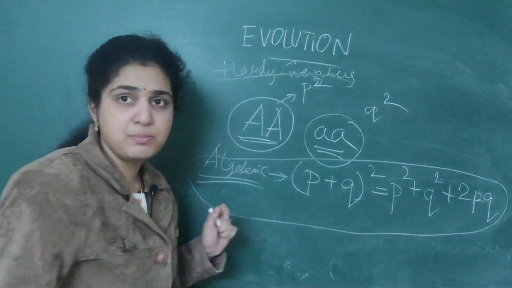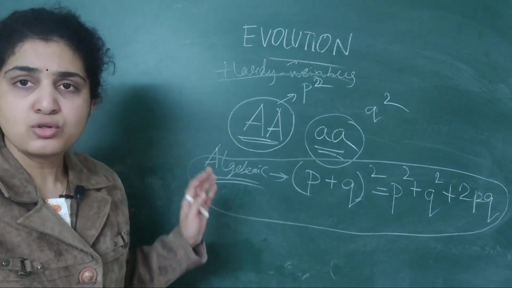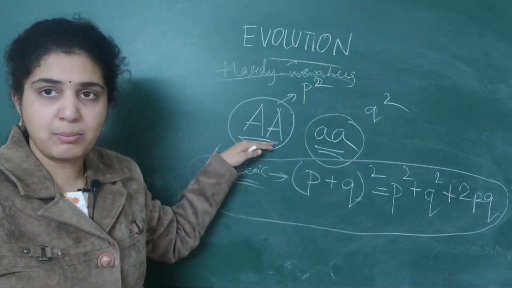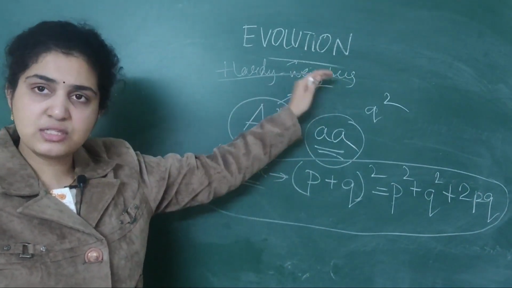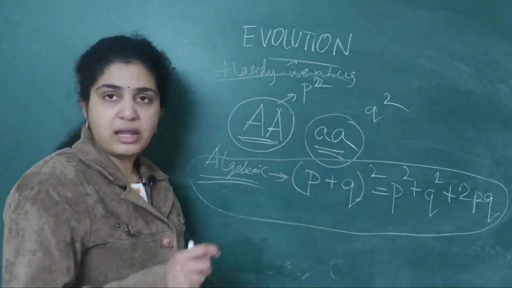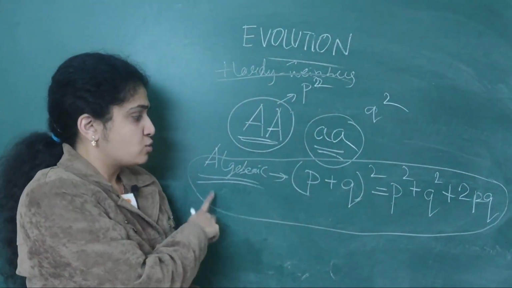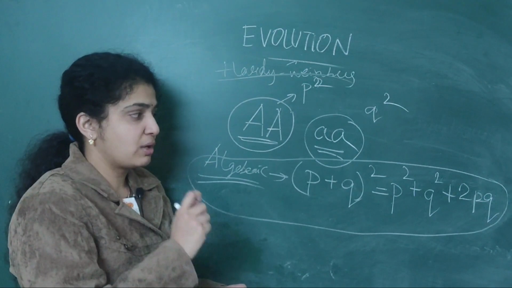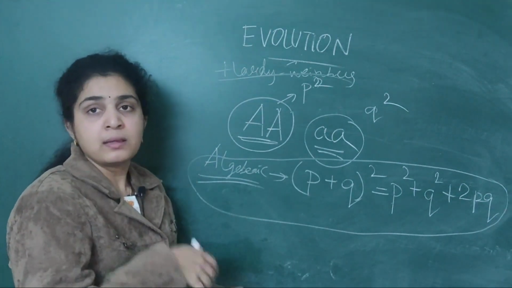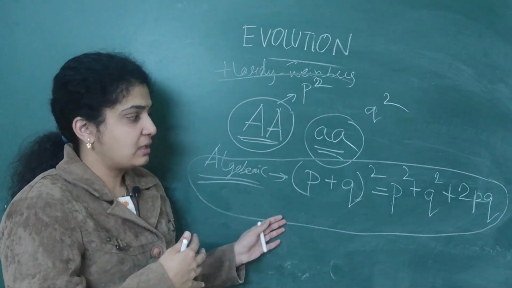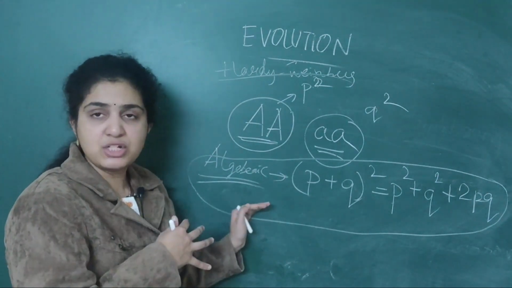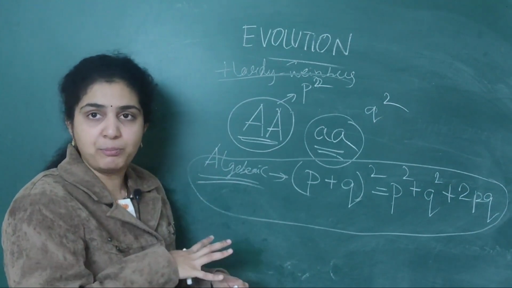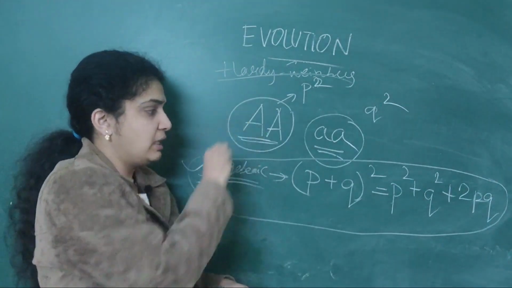So he gave an algebraic equation regarding this. He specified the sum of individuals of alleles in a population: suppose it is double A, then he refers to it as p square, and when it is small a, he refers to it as q square. So the algebraic equation he gave was p plus q whole square equals p square plus q square plus 2pq. Then what is he specifying in this? This is the equation which balances the frequency of occurrence of alleles in a population. So this is important from the NEET point of view.